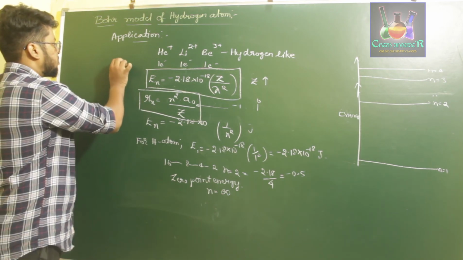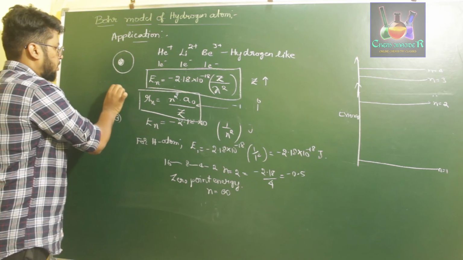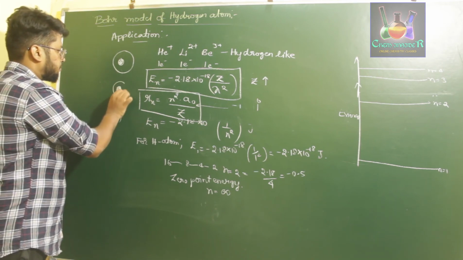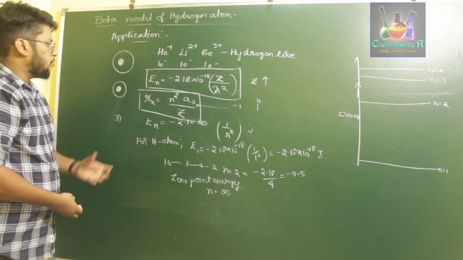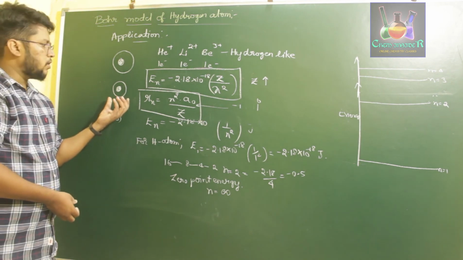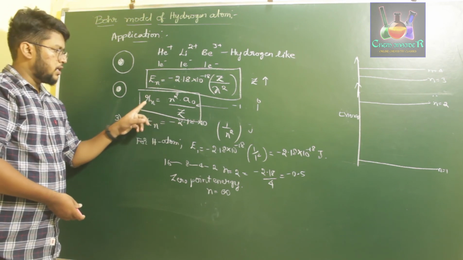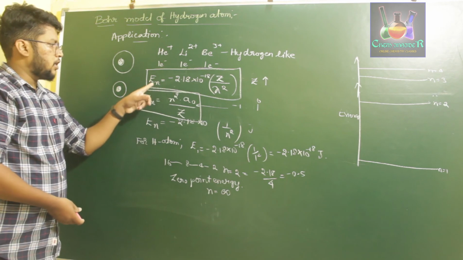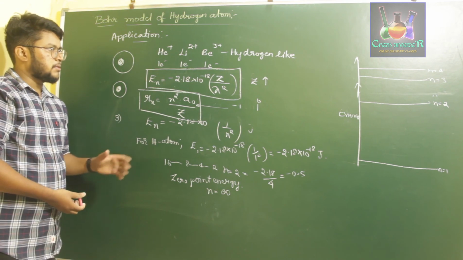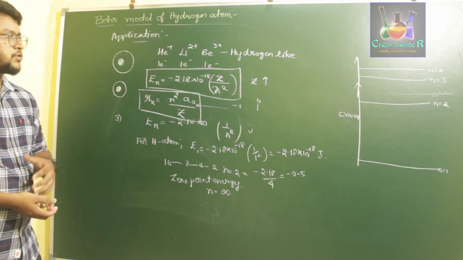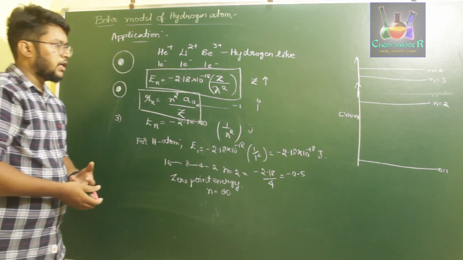That is, if this is the nucleus and this is the radius of hydrogen, for the first orbit of helium, it will be a little closer. Okay, so therefore what we can say is, with the increase in atomic number, there will be a shrink in radius for any hydrogen-like atom. So when atomic number increases, radius decreases. When atomic number increases, energy of the stationary states becomes more and more negative. Okay, so this is about the postulates and applications of Bohr's atomic model of hydrogen. Okay, Bohr's model of hydrogen atom.